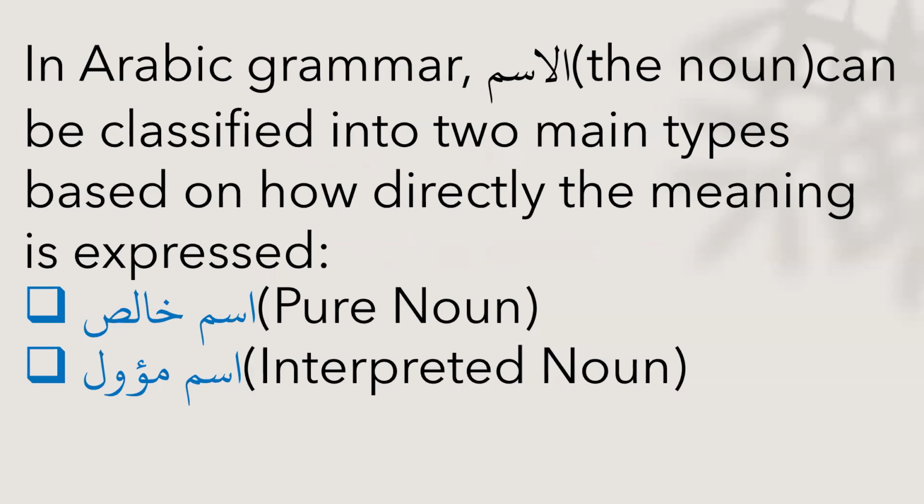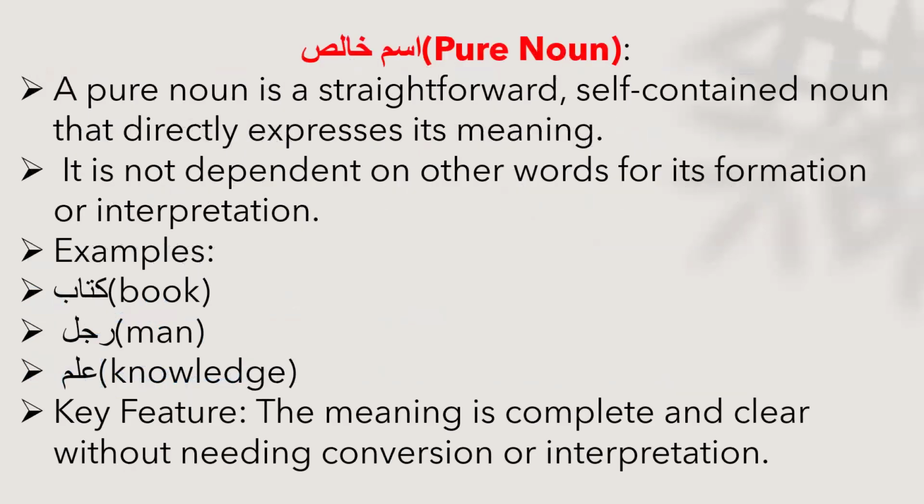Ism khalis is a pure noun that we usually come across, that is a visible noun, and the other is ism mawal, that is the interpreted noun or the implied noun, that is hidden. So let's learn about ism khalis, a pure noun. An ism khalis is a straightforward common noun that directly expresses its meaning. It is not dependent on other words for its formation or interpretation.